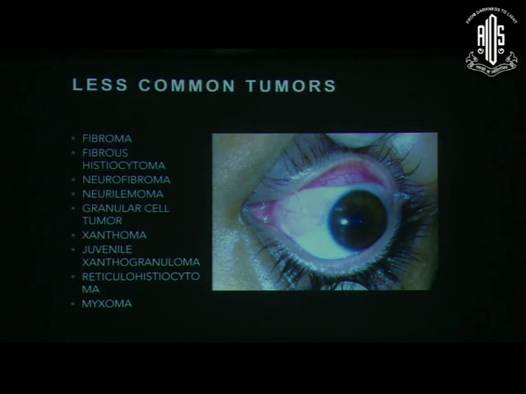Now, some of the lesser common tumors are fibromas, histiocytomas, neurofibromas. This patient presented with a yellowish, very soft, something like a fatty consistency mass over the epibulbar surface. It was excised completely and it turned out to be a myxoma.